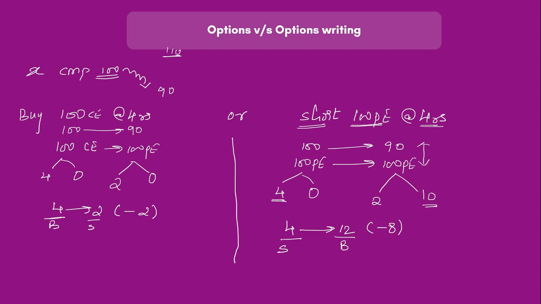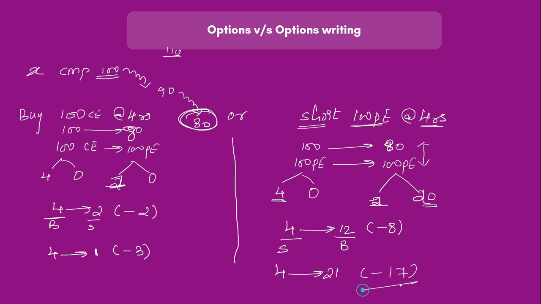Now this is when the stock is going to 90. If the stock falls down to say 80, then in the call the intrinsic value is 0 and the premium, from 2, might become 1. So 4 is becoming 1 here, I am losing 3 rupees. However, if this becomes 80 in the case of the put, this 10 is becoming 20 and the extrinsic value might become 1. So 4 is becoming 21, giving me a loss of 17 rupees. So my losses are very big when I'm doing option writing.